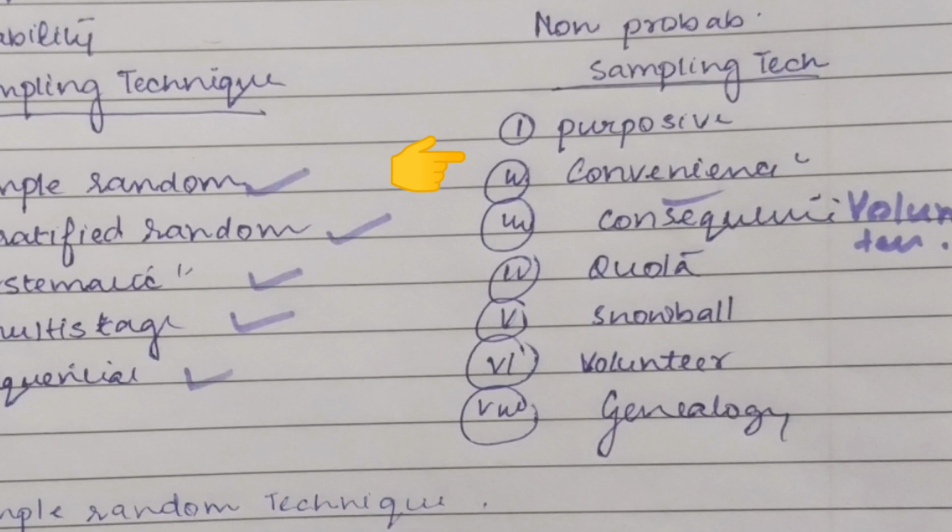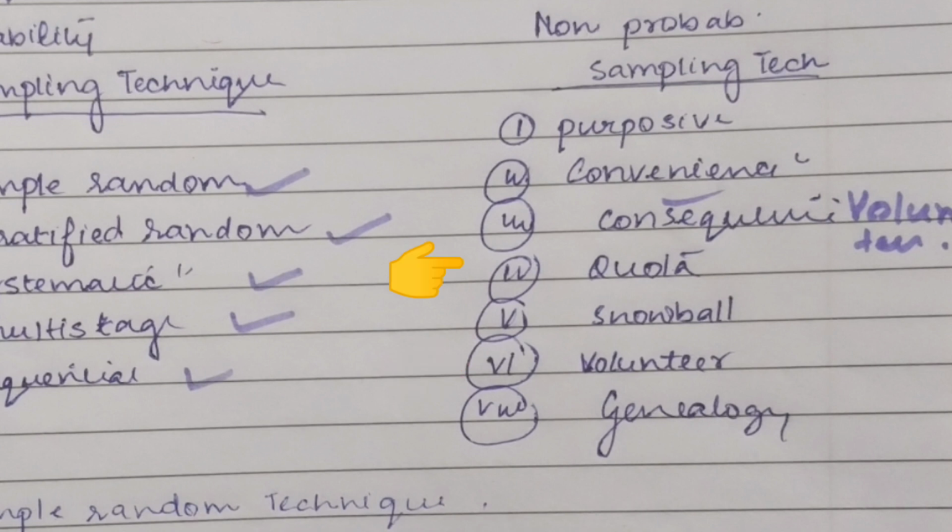The third one is volunteer sampling. Volunteer means those who come up on their own. The target subjects are informed through mass media, through TV, through announcements on the roads. The target population is announced, saying this group of people is needed for the sample. Those who are interested can come and join the research group. In that, people may voluntarily come to be a sample of the project or the research.